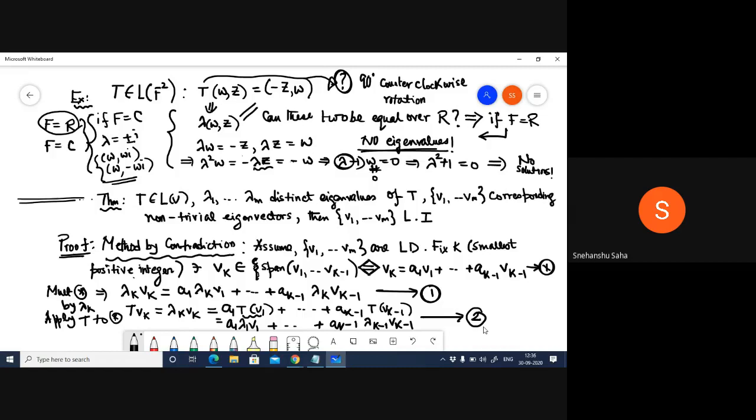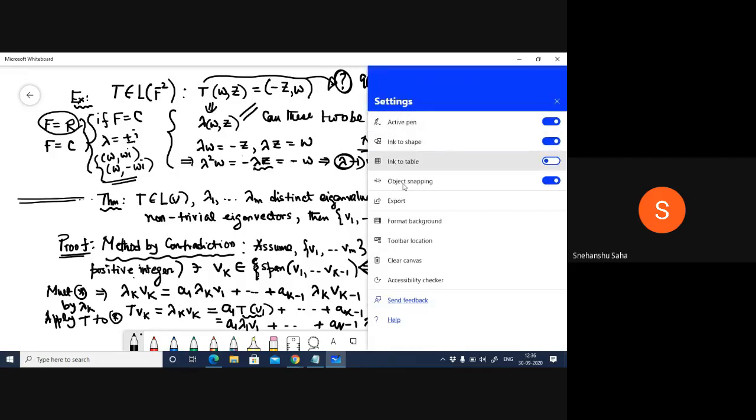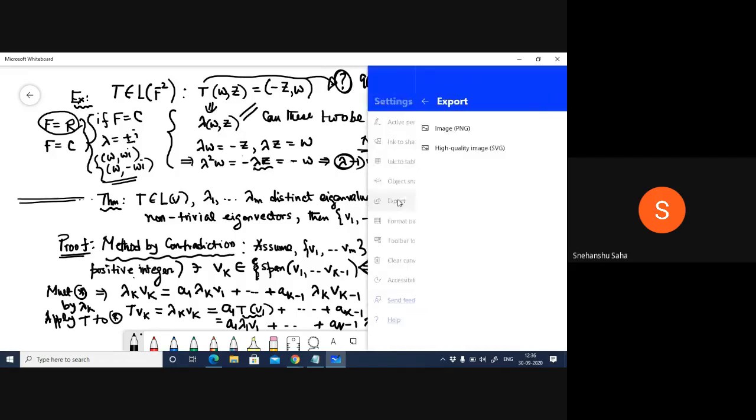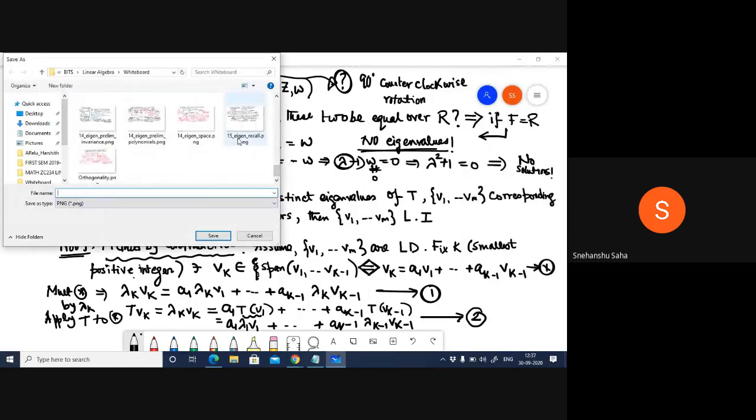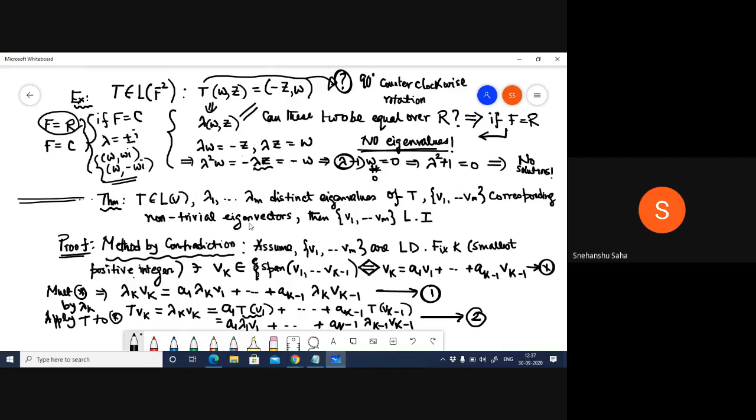Okay, all right. Now, I'm going to save this, but the trouble is if I move to a new whiteboard, I'll have to copy this again. Okay, let's do that. First, let's save this. Okay. Now let's just try to edit this.